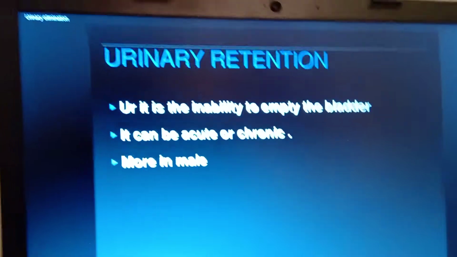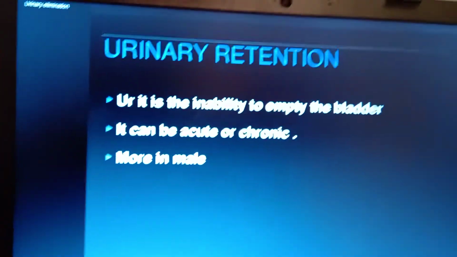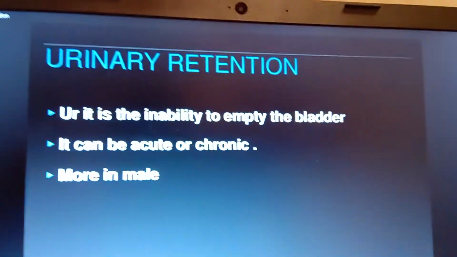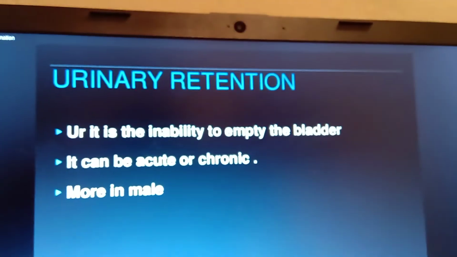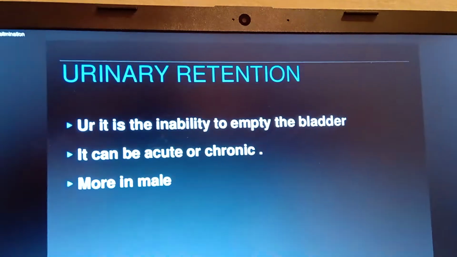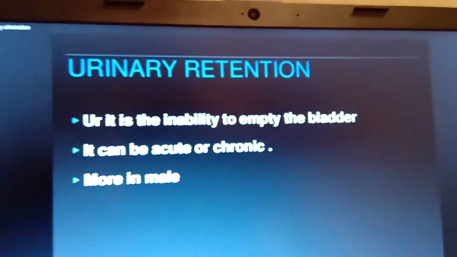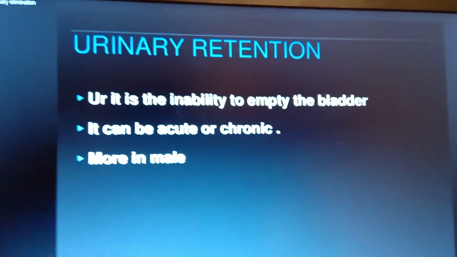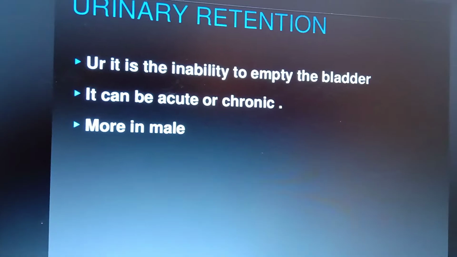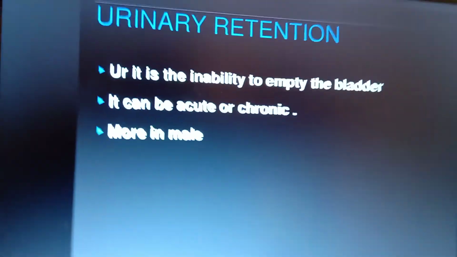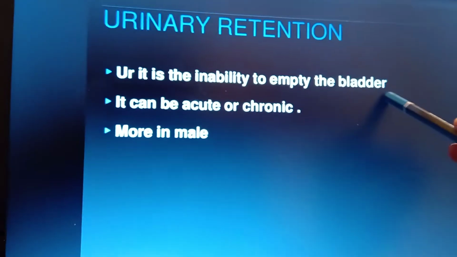Okay, so first we'll be seeing the conditions we are going to deal with. The two types of urinary elimination abnormalities are urinary retention and urinary incontinence. First we'll deal with urinary retention. Already I explained that it means inability to empty the bladder.